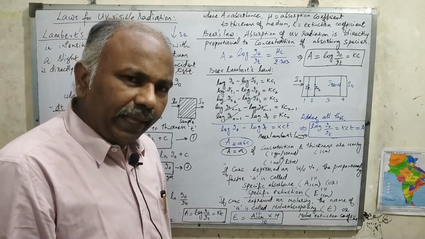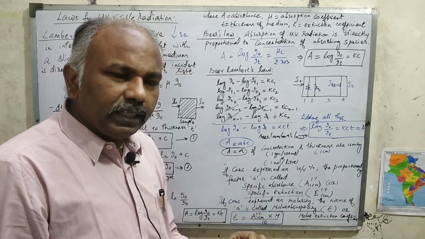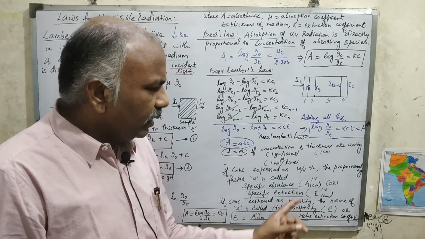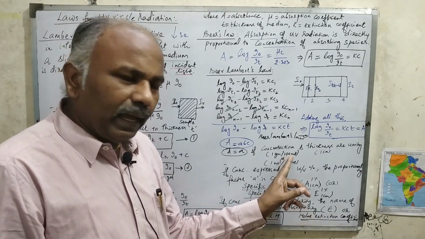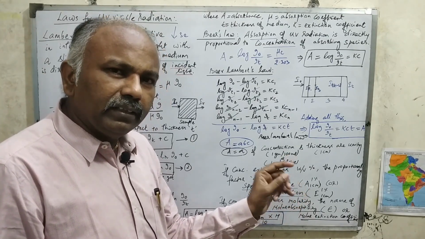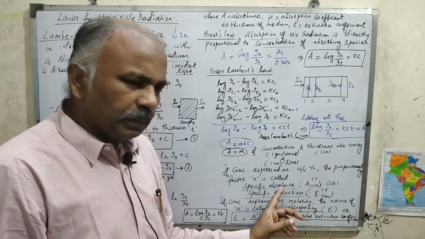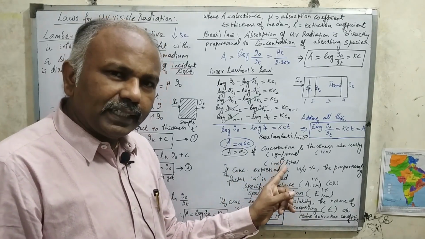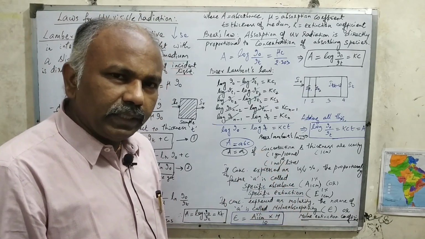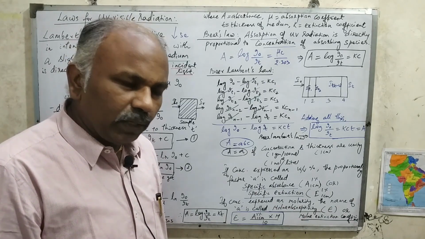Whenever you are doing any calculation, remember that absorptivity is a vague general term. When the concentration is expressed in gram per 100 ml, we call the absorptivity specific absorbance or specific extinction. When the concentration is expressed in moles per liter, we call it molar absorptivity or molar extinction coefficient. We use these in different calculations.